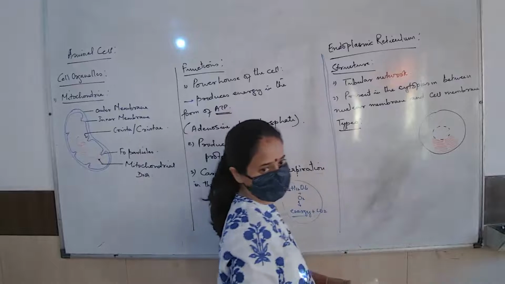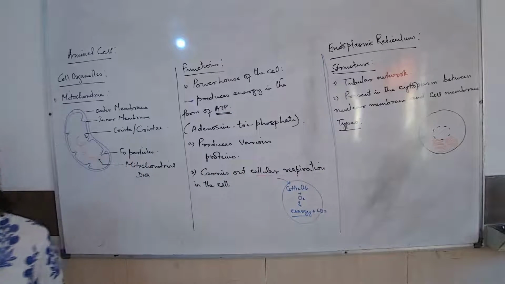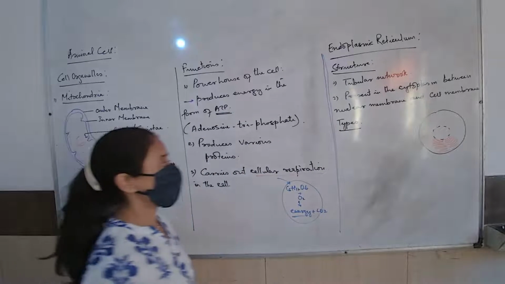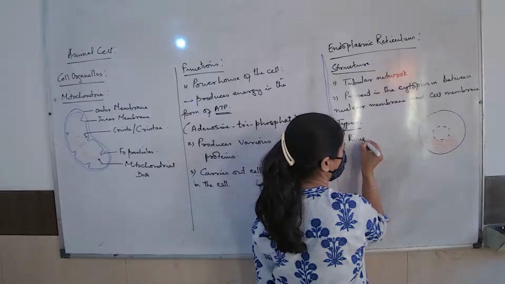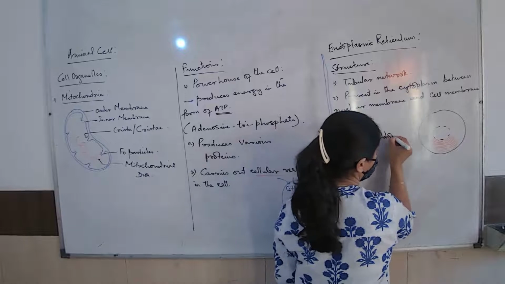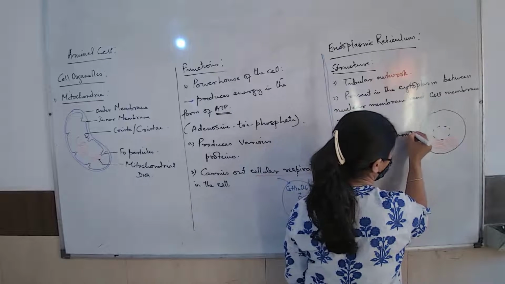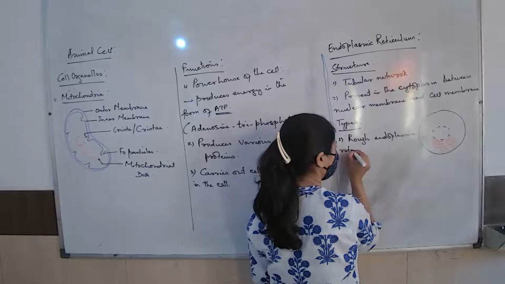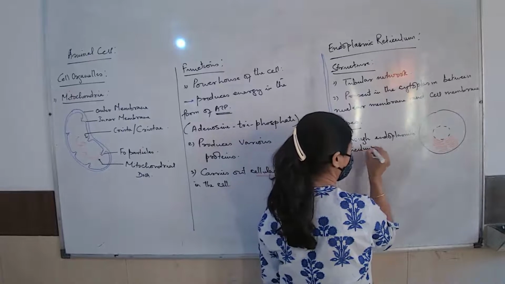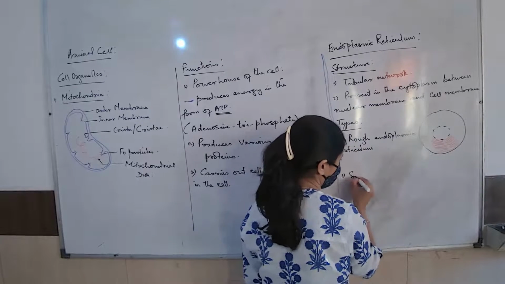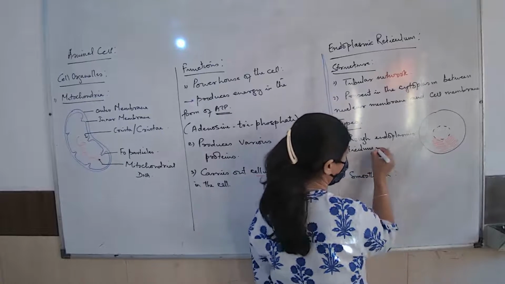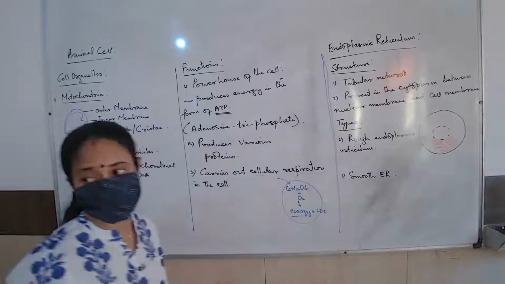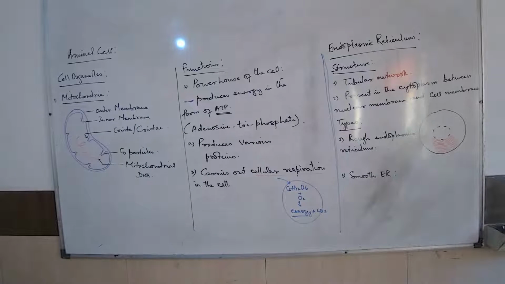There are two types of the endoplasmic reticulum, rough and smooth. Very good. So let us try to understand what the two types are and how they can be differentiated. One is rough endoplasmic reticulum and the other is smooth endoplasmic reticulum. Let us understand the difference between these two.